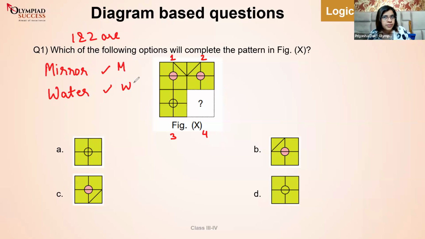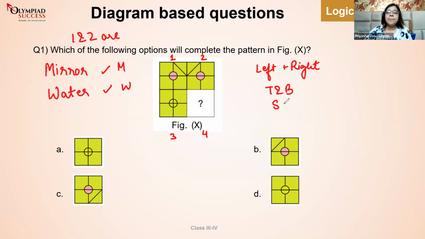What are the features of mirror images? For those who don't know, take a note. Mirror images are when you change only the left and the right. The change happens only on left and right. They interchange, but the top and the bottom remain the same. See, this part is at the top. This part is also at the top. It is not changing the top and the bottom, but only changing the left and the right. So you are absolutely correct. Left to right change is a mirror image. So if 1, 2 are mirror images, then what will be the relationship between 3 and 4?